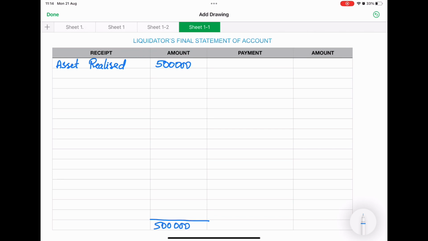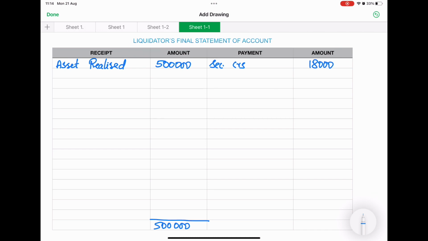Why am I writing this? In order to identify the excess amount or surplus we are going to have, or the shortage value, in order to compare that, I am writing the total at the beginning itself. Okay, so debit side completed. Credit side, first one, secured creditors. Secured creditors I have solved in the question. 18,000 is the value.